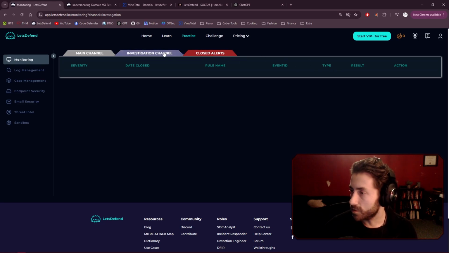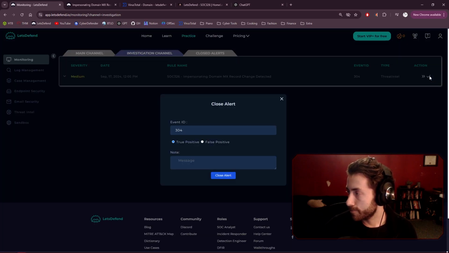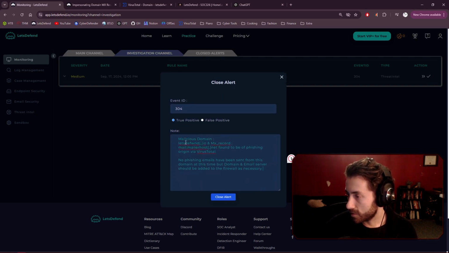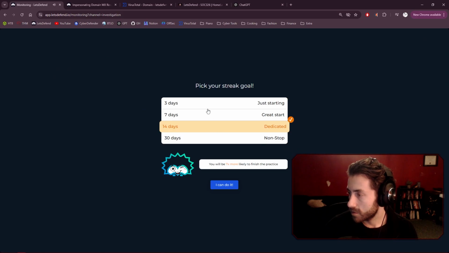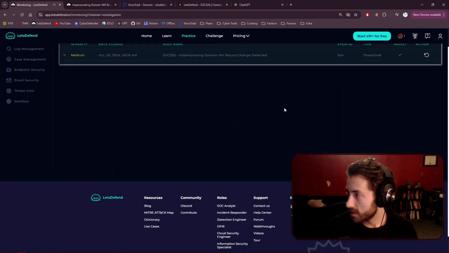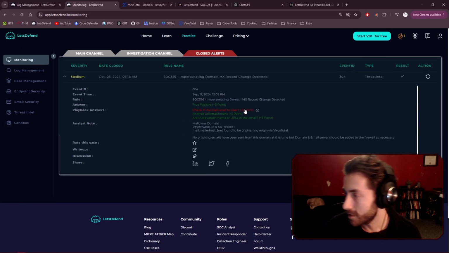Typically there's a note when you close the alert as well, so that's why I just copied that. So let's close the alert and expand that. I just copy and pasted it, and that's going to be a true positive. Pick our goal for now, let's do 3 days.